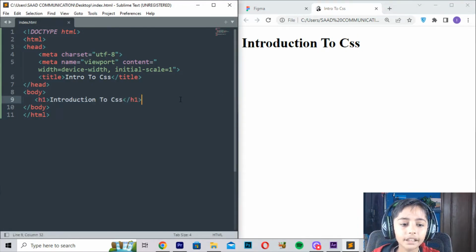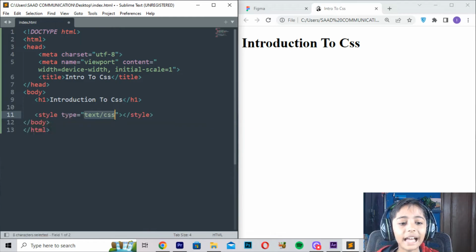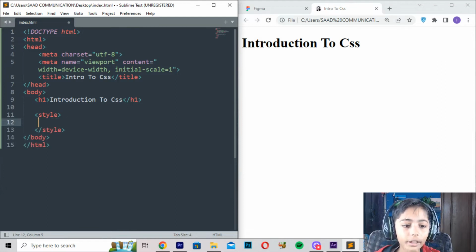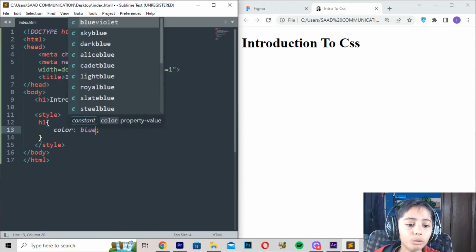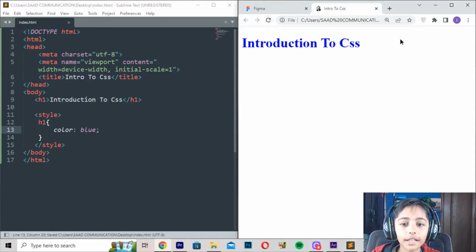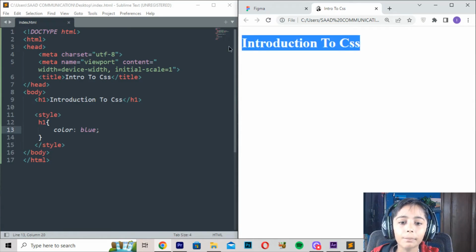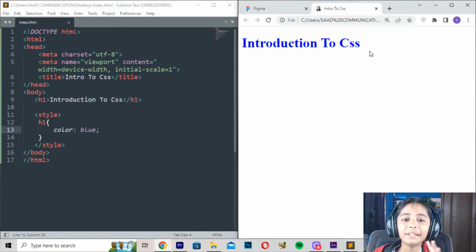And now style. So here I will add a style. CSS means styling, the main thing of CSS is styling. Here I will style the HTML, and I will write H1 color should be blue. Save, refresh. So I have styled this text and it is coming in a blue color. That is what CSS means, styling.